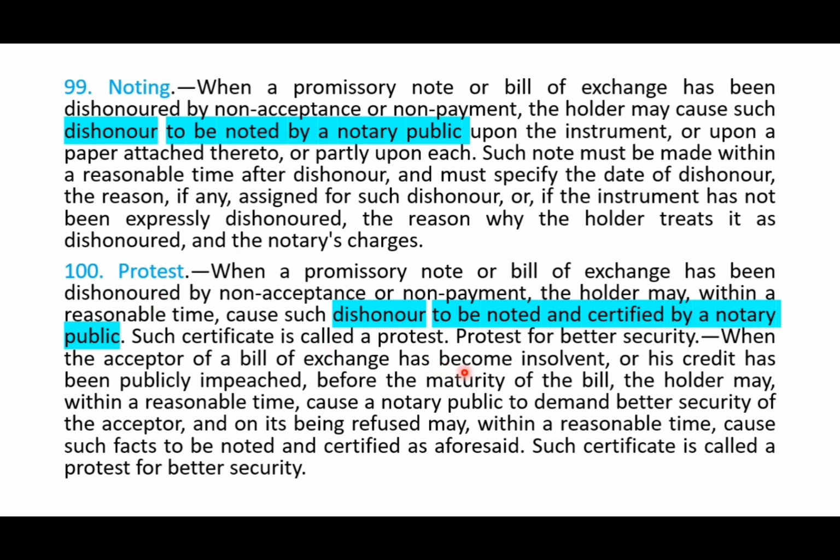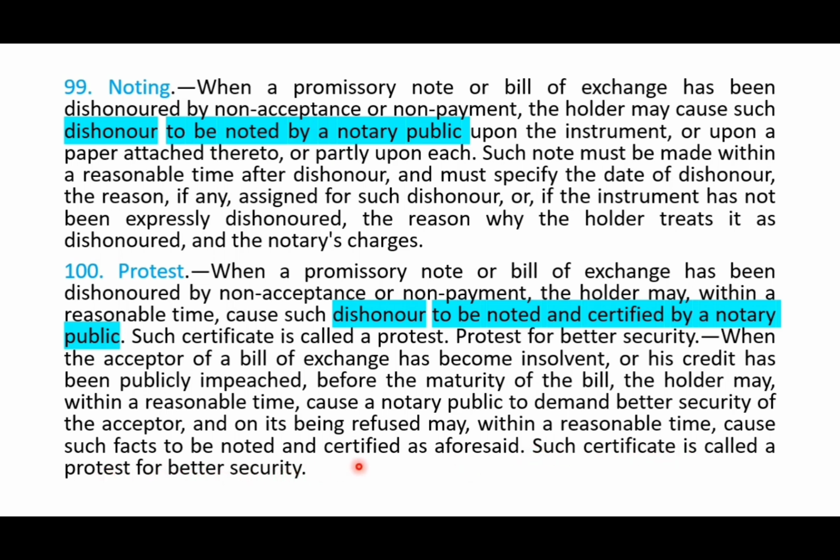Okay, then there is another concept called protest for better security. This happens when the acceptor of a bill of exchange has become insolvent or his credit has become publicly impeached before the maturity of the bill. Then the holder may within a reasonable time cause a notary public to demand better security of the acceptor, and on its being refused within a reasonable time, cause such facts to be noted and certified as aforesaid. Such a certificate is called the protest for better security.